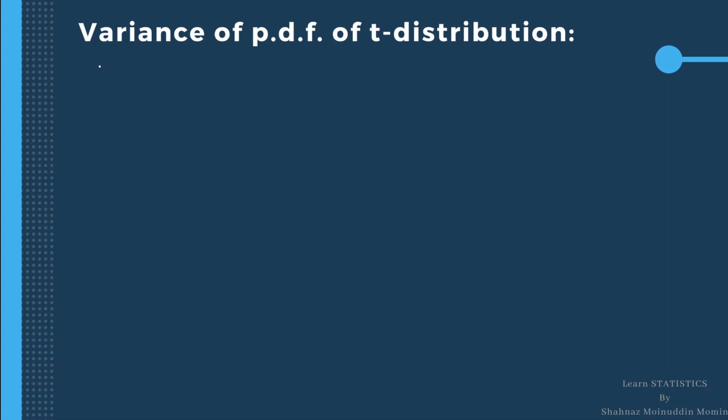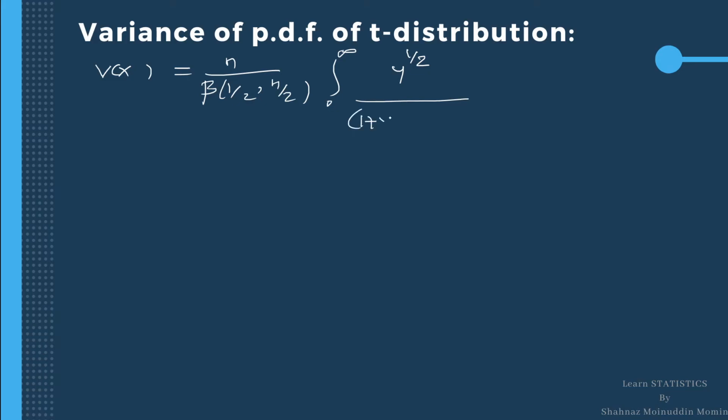Variance of x is equal to n upon beta 1/2, n upon 2, integration 0 to infinity, y raised to 1 upon 2 divided by 1 plus y raised to n plus 1 by 2 plus 1 minus 1 dy.